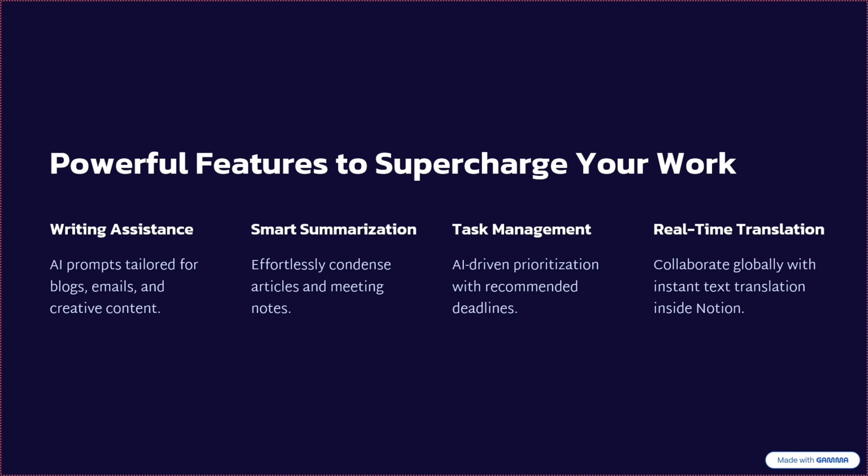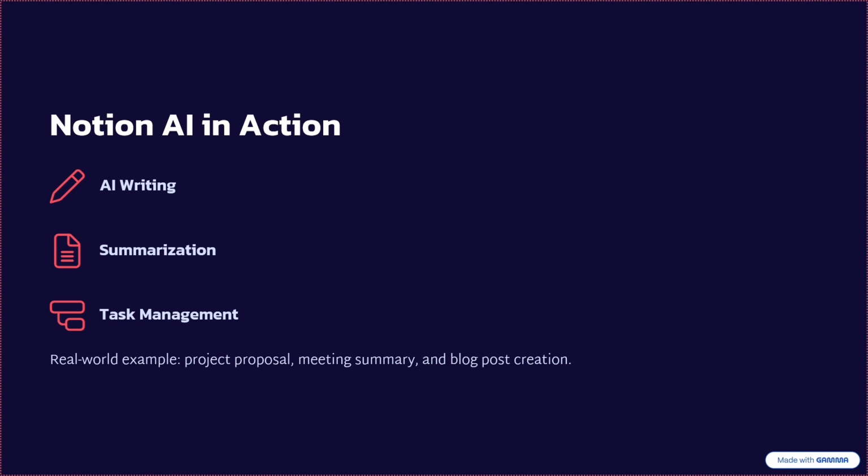Idea generation: need creative ideas for your business or content? Notion AI can help you with that. Task management: turn simple tasks into detailed action plans and to-do lists with just a few words. Notion AI in action. How can we use this in action? So we can write our summaries, organize our task management, projects and notes, automatically generate ideas and outlines for our projects, and keep track of all the AI tools you are learning about and your progress.